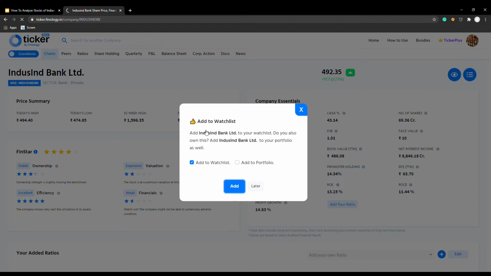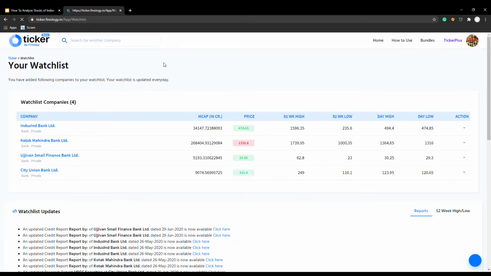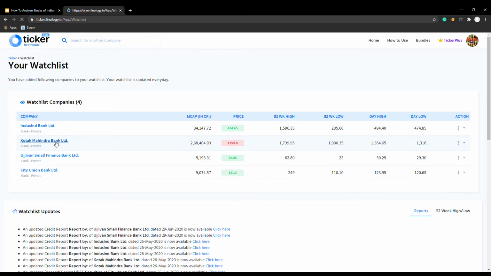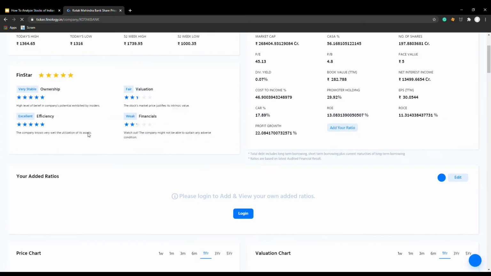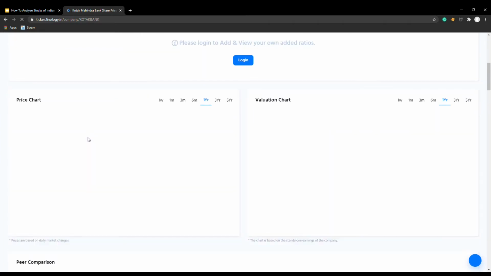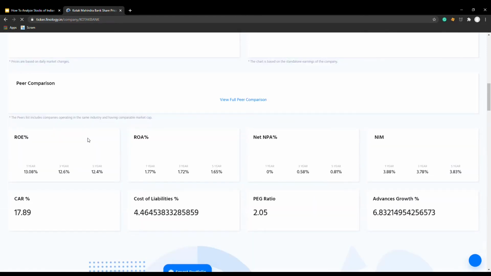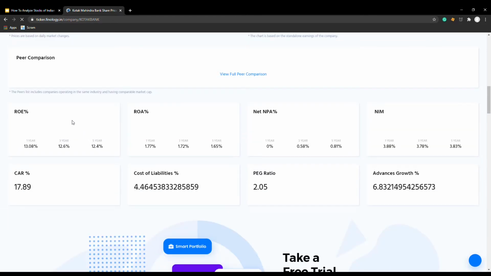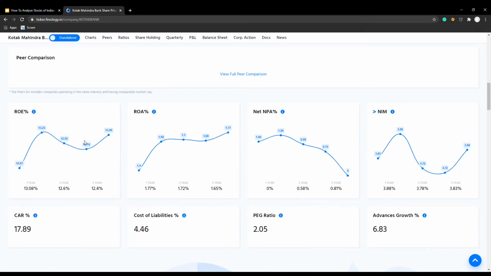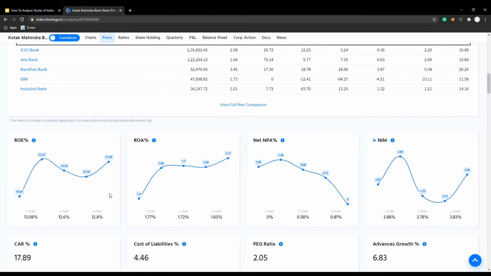I have added some other banks. Let's go and look at Kotak Mahindra. Kotak Mahindra, let's look. Okay, Kotak Mahindra, if you look, the 5-year average ROE is 12.4, but still it's under 15, not up to our expectation. So ROE is 12.4, but yeah, it's subpar.